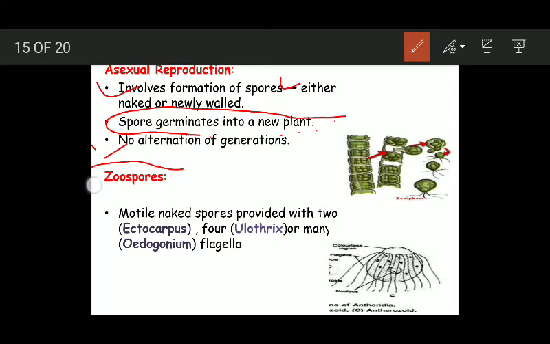Now the different types of spores that we are going to talk about, the first one is zoospore. So we have different types of spores. We are going to talk first about the zoospores. Zoospores are motile naked spores. They are provided with two, four, or many flagella.